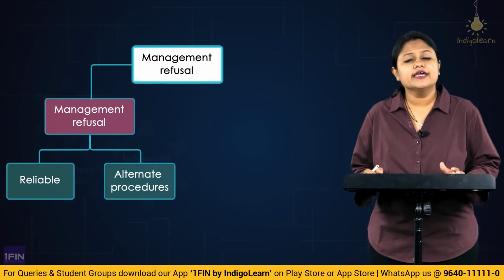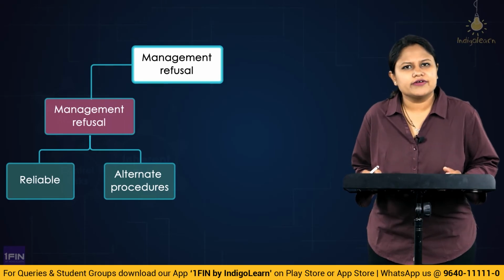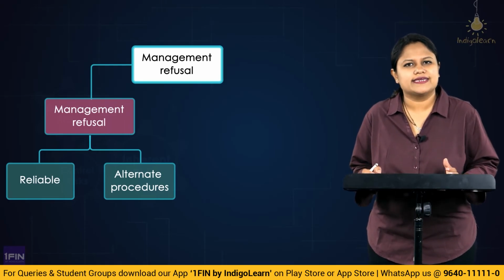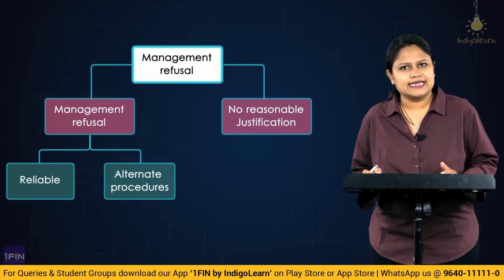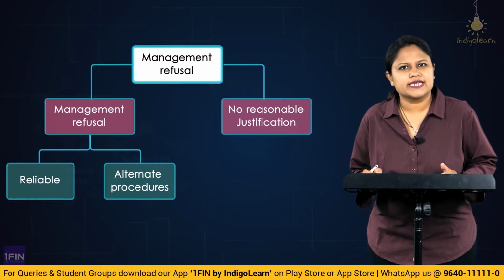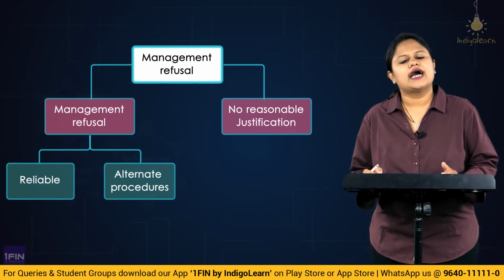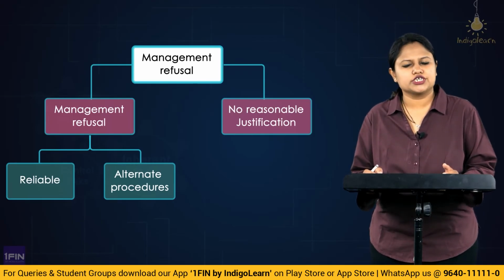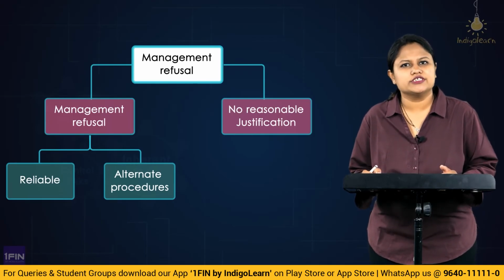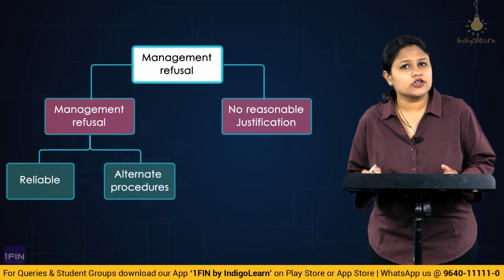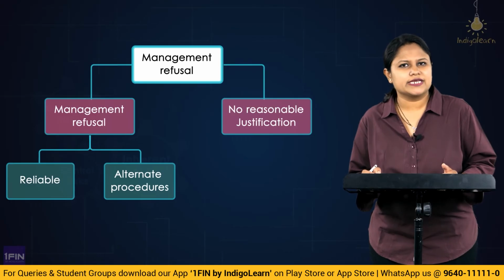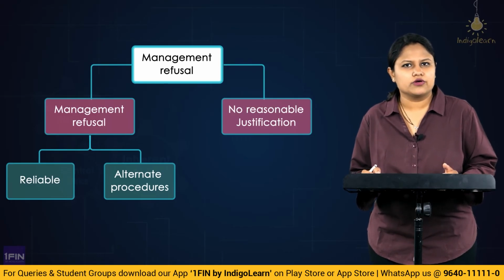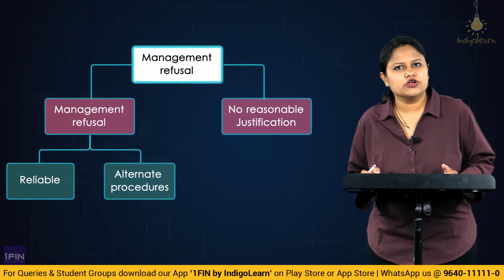On the contrary, if the reason given to us by the client is not acceptable, not a genuine one, in that case we will think about the implication of the same on our audit, and we will go in for modification of our report as per SA 705. Even if we are not able to perform alternate audit procedures, we will check the implication and modify the report as per SA 705.